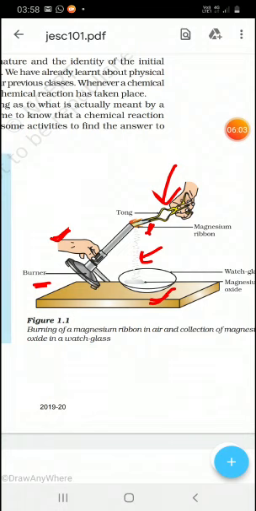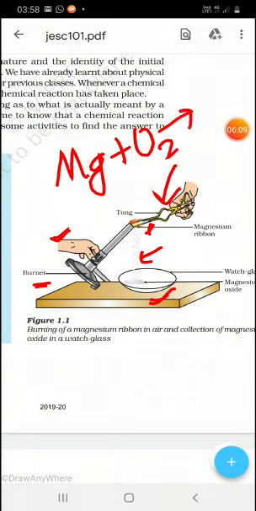So what is going on is that magnesium combines with oxygen to give magnesium oxide. What is Mg? Mg is magnesium and O is oxygen. So Mg plus O2 gives MgO. Okay, that powder is magnesium oxide, that is called ash.